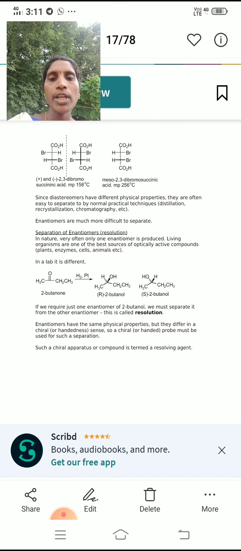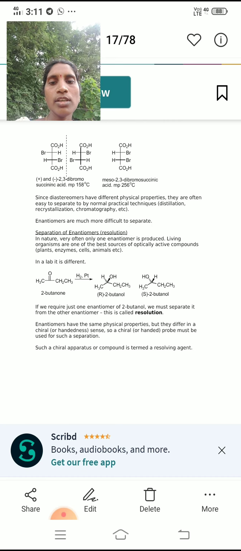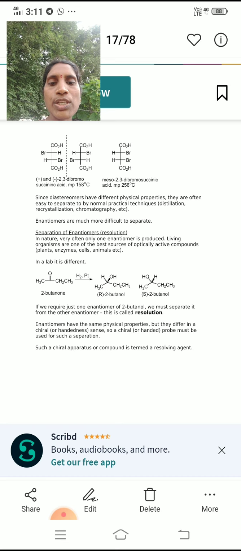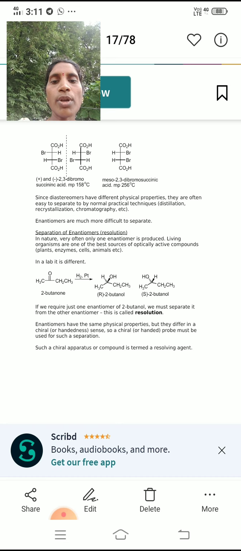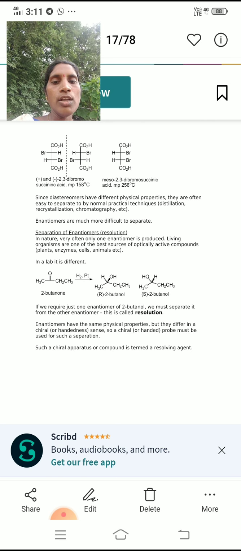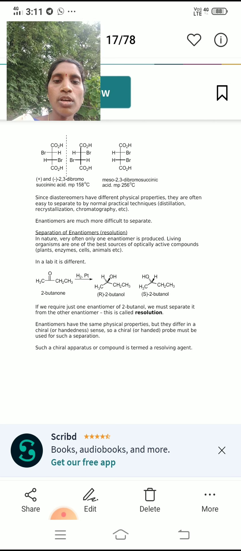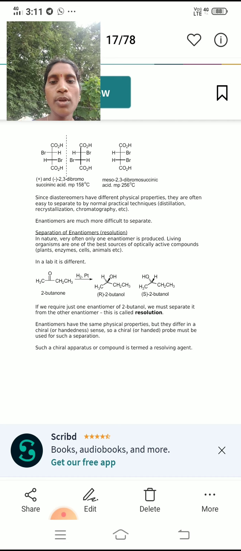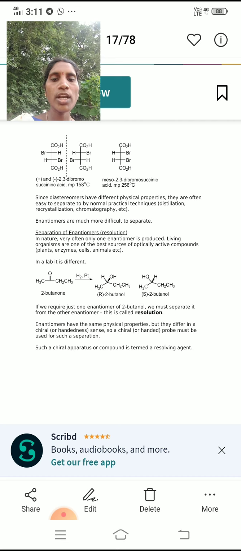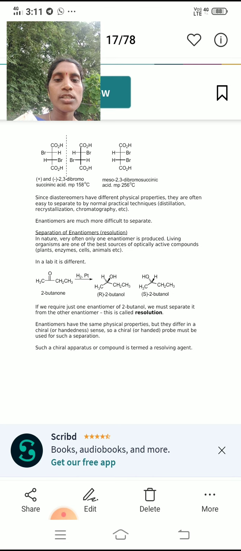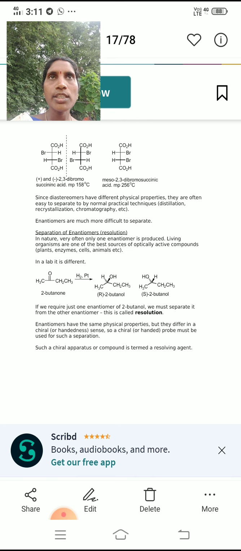In a lab, it is different. 2-butanone on hydrogenation in the presence of platinum as a catalyst produces R-2-butanol and S-2-butanol. If we require just one enantiomer of 2-butanol, we must separate it from the other enantiomer.